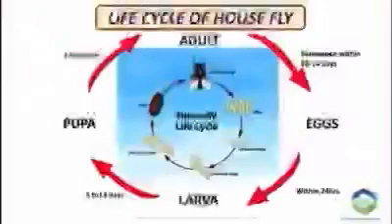A fly larva has 3 stages of development, that is, first instar, second instar, and third instar. Next developmental stage is pupa, from which the fully grown fly emerges. The process from fertilized egg to a fully grown fly is completed within 7 to 10 days during warm and humid weather.